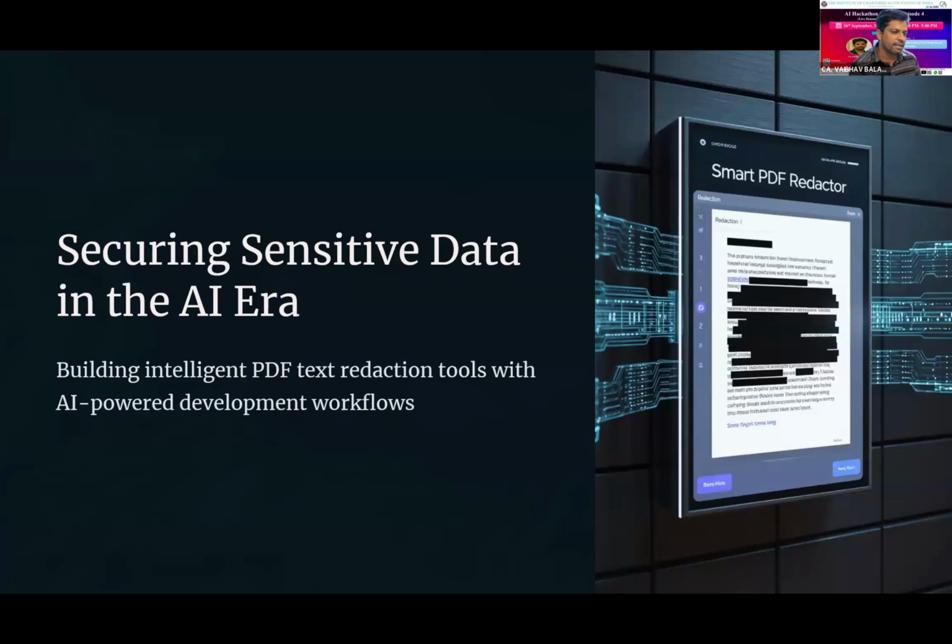So what do I mean by redacting the text? You can see on the screen the black part is the redacted part. It is not just about blacking out the text. It is more about removing the text entirely from the document as well.